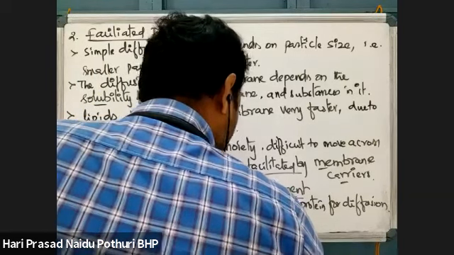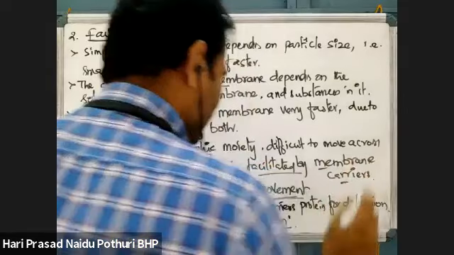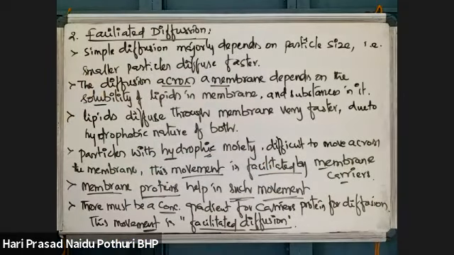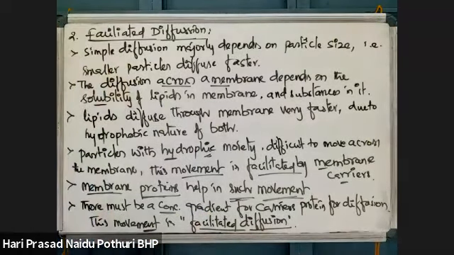Facilitated diffusion is a process where membrane carriers are responsible for transport of molecules across a membrane based on concentration gradients, which is facilitated by the membrane carrier proteins.